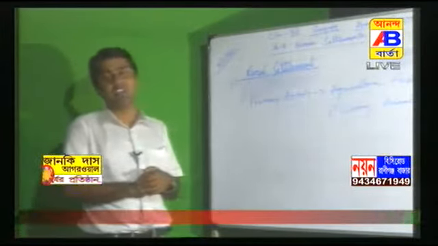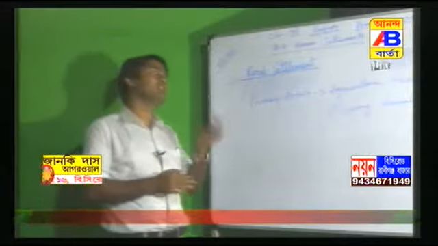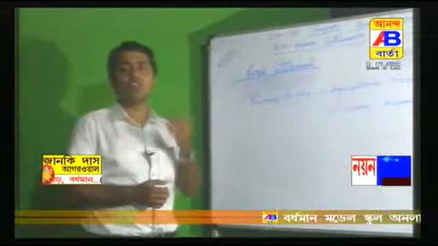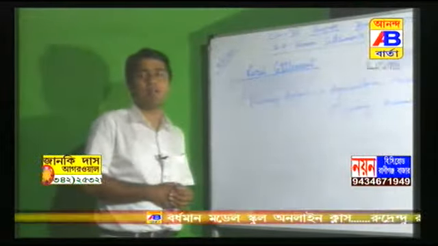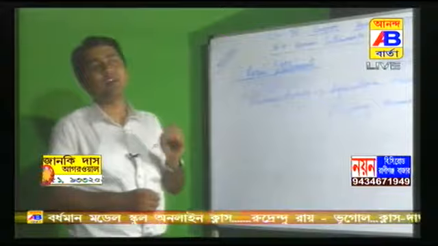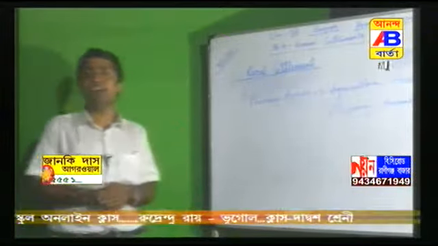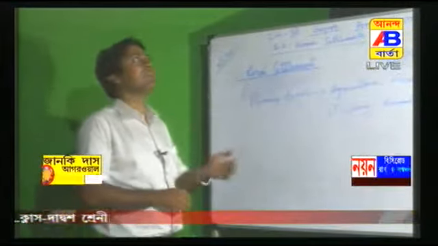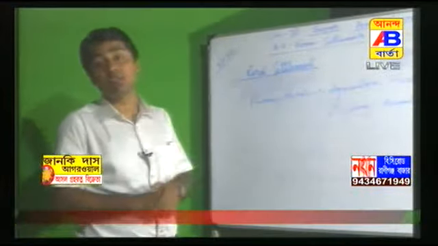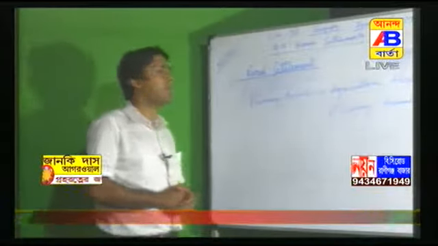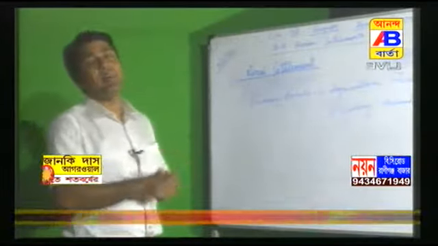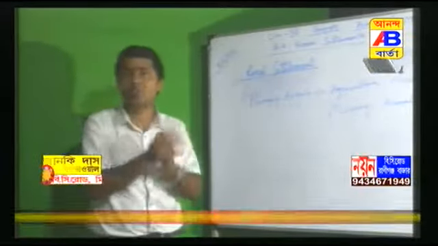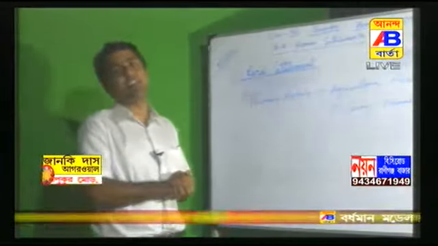Suppose any plain region, obviously you know that in last year's class 11 you have read the importance of plain region. Lots of facilities are available in the plain region, like fertile soil. Also the plain region helps to set up buildings, roads, and the communication system is also very developed. That's why maximum people try to live in that plain region. So compact or nuclear settlements are found only in those places where this type of opportunities are available.